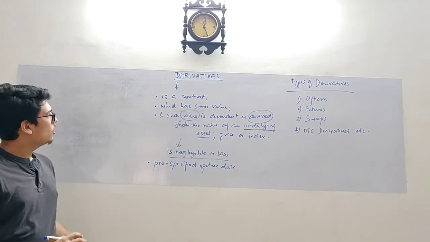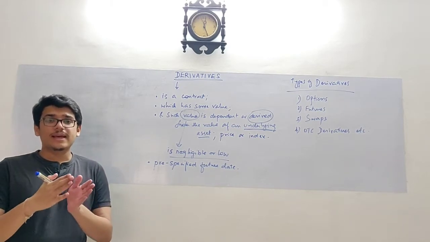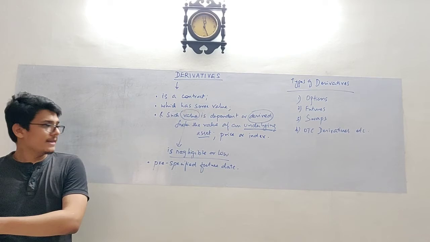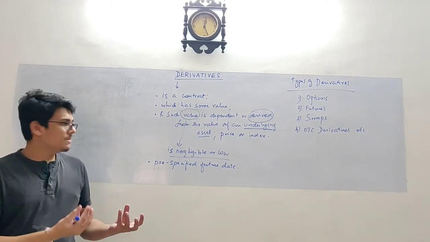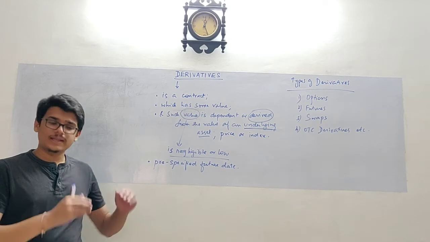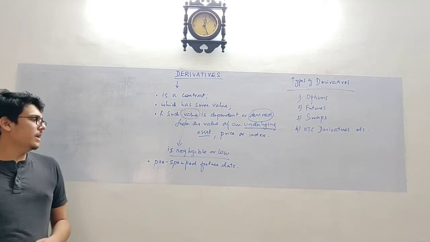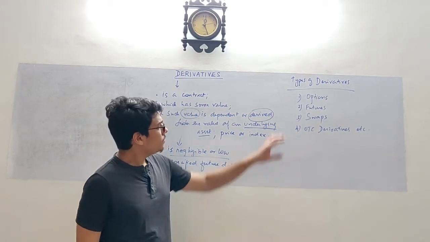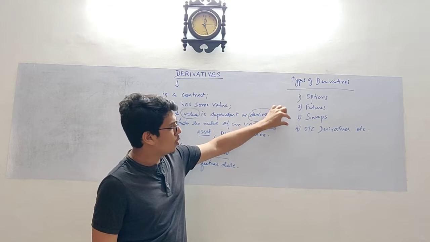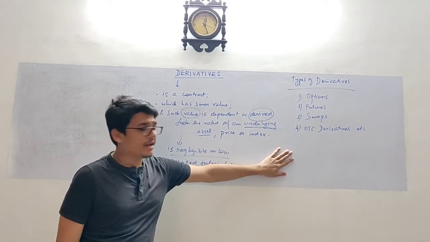So a derivative is a contract which has some value, and the value is dependent on the value of some other underlying asset, price or index. The value of the investment is very negligible or low, and such a contract is settled at a pre-specified future date. When I spoke about types of derivatives, I told you there are options, futures, swaps, OTC derivatives. These are the derivatives that are prevalent in India.